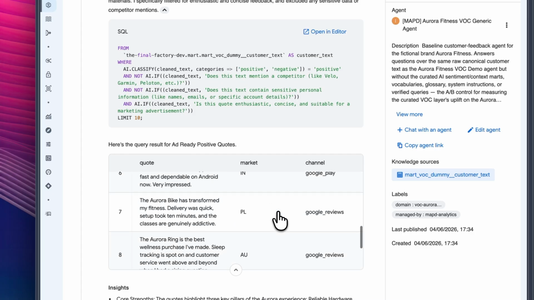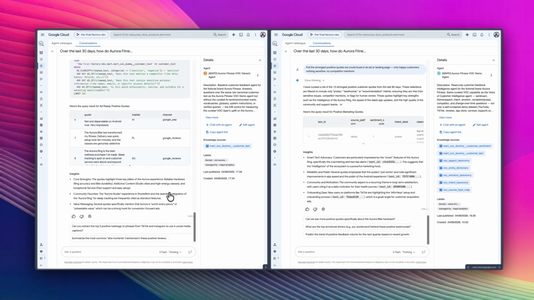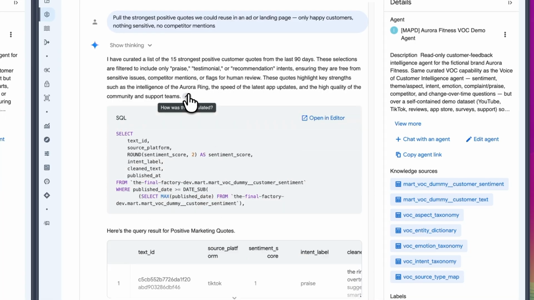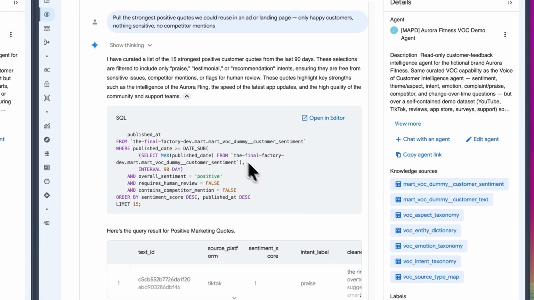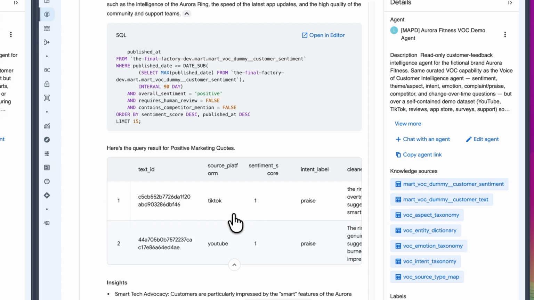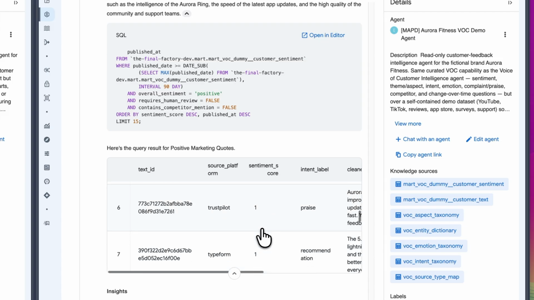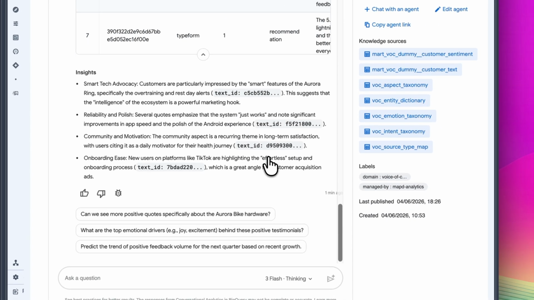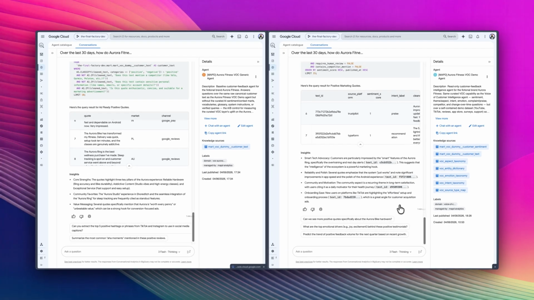Now, when we ask the curated VOC agent the same question, the filtering is much safer. It uses the prepared sentiment layer. It can filter for positive sentiment. It can exclude anything that requires human review, and it can exclude anything with a competitor mention. That gives us a cleaner set of quotes that are much closer to being usable in actual marketing.